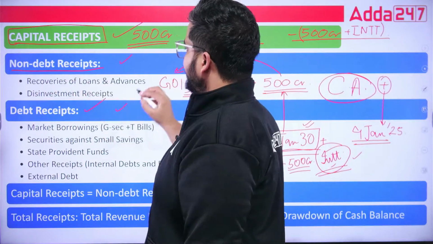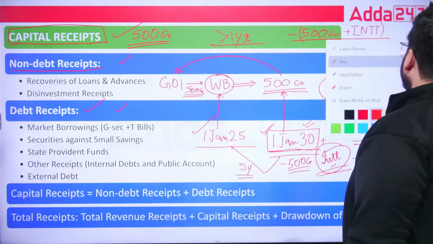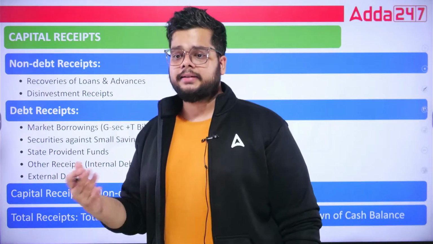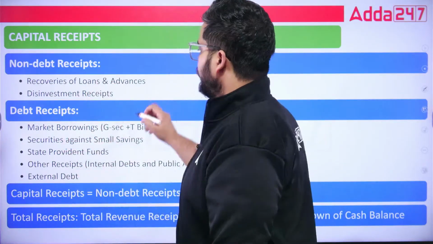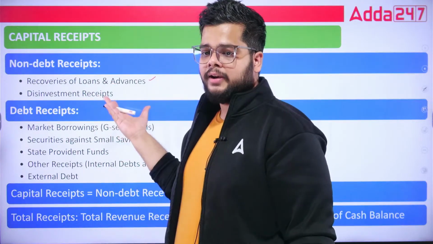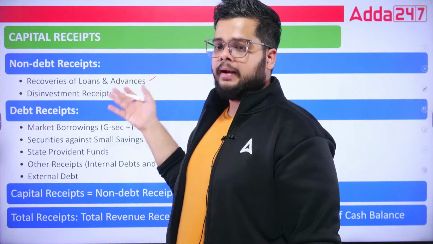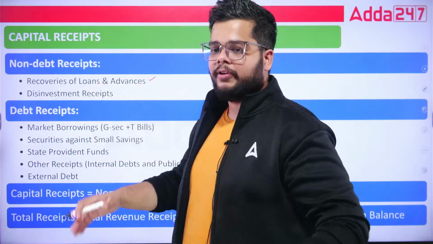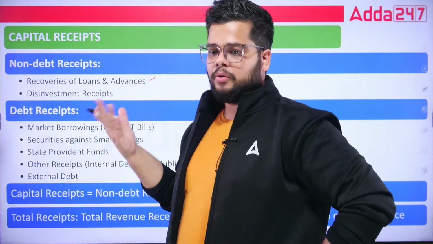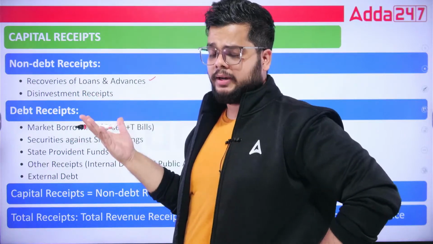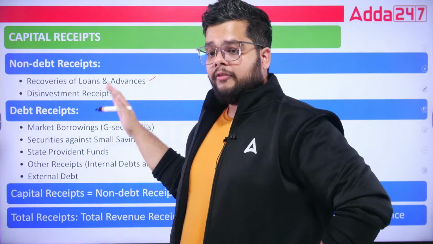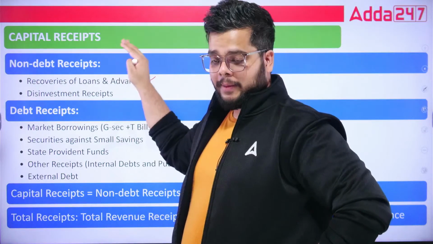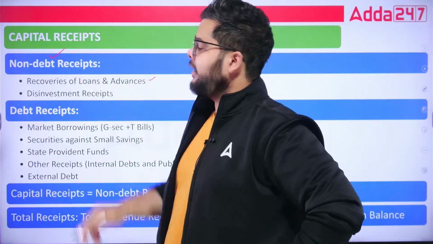So let's talk about non-debt receipts. All those receipts which do not pertain to any loan, any debt, any interest payment or any repayment altogether. So recoveries of loans and advances: if government of India has given Sri Lanka some loan and they have repaid the loan, then definitely it is under what? Non-debt receipt, because the loan was given way back in 2021 or 22, whenever Sri Lanka's economic turmoil happened. Now after more than 1 year, the Sri Lankan government is repaying the loan, so it will come under what? Capital receipts, and specifically under the non-debt receipts.